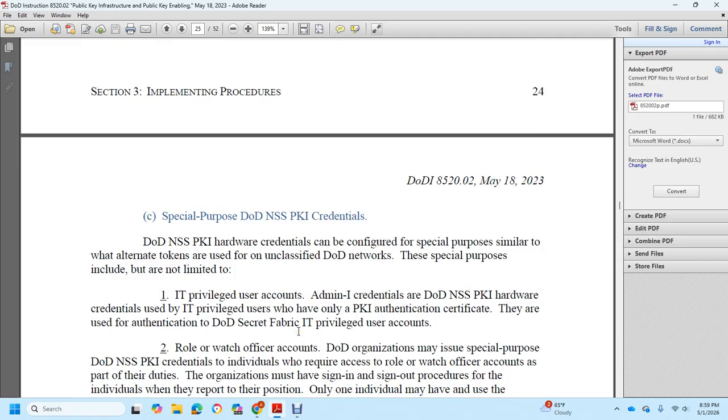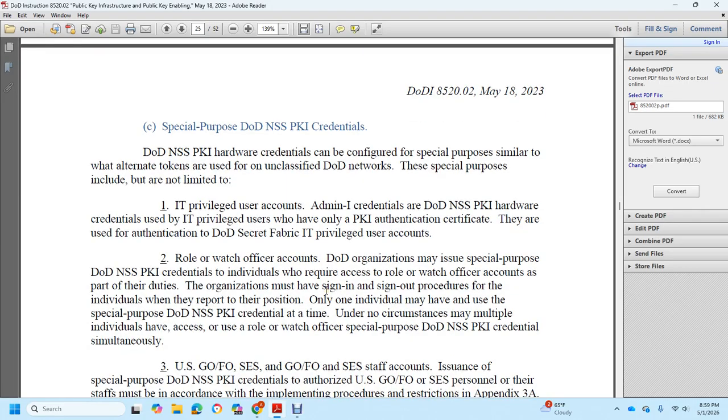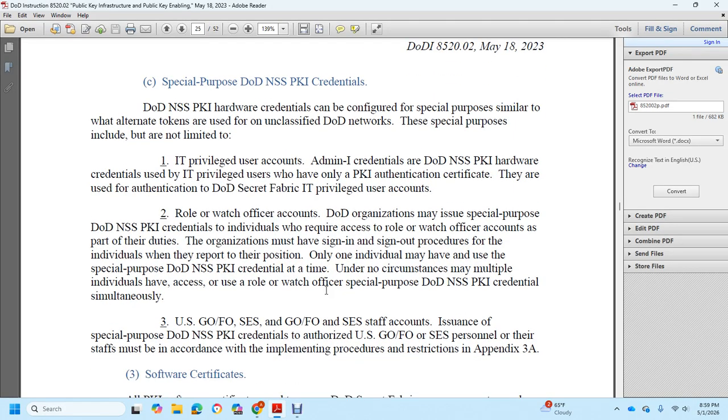DoD NSS Public Key Infrastructure hardware credentials can be configured for special purposes, similar to alternate tokens used on classified DoD networks. Special purposes include, but are not limited to, information technology privileged user accounts and administration credentials. DoD NSS Public Key Infrastructure hardware credentials for information technology privileged users will have only a public key infrastructure authentication certificate. They are used to authenticate to DoD Secret Fabric information technology privileged user accounts, role watch officer accounts.